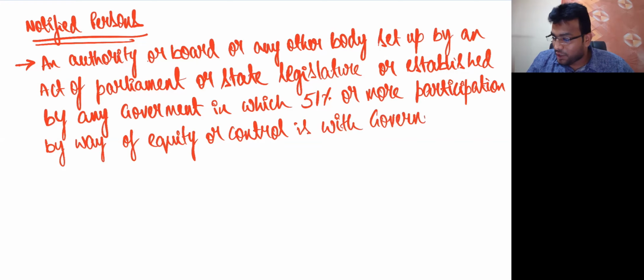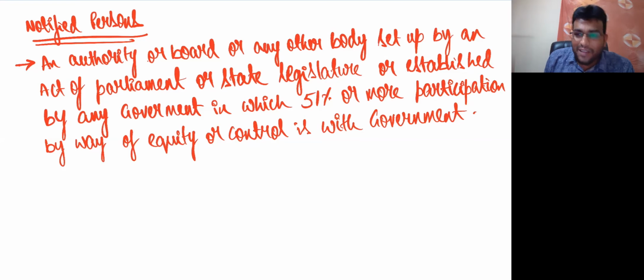By way of equity or control is with government. That's what I told, our ICA will not come here. What is covered here only, sir? Here what is covered is an authority or board or any other body set up by an act of Parliament or state legislature or established by any government in which 51% or more participation by way of equity or control is with whom, my dear friends? Government. Getting clarity, everybody? 51% or more participation is with government. Are we clear with this, everyone? Wonderful. So I really want you to underline that word called 51%. That's a very important word.